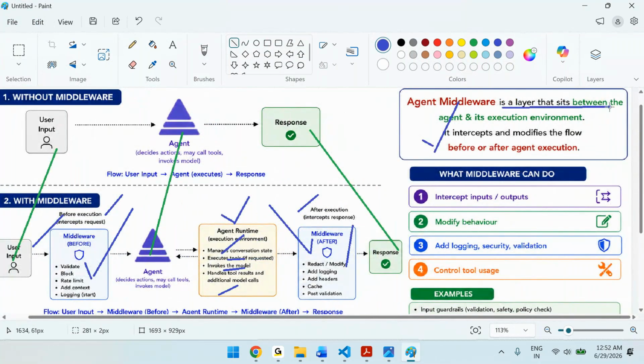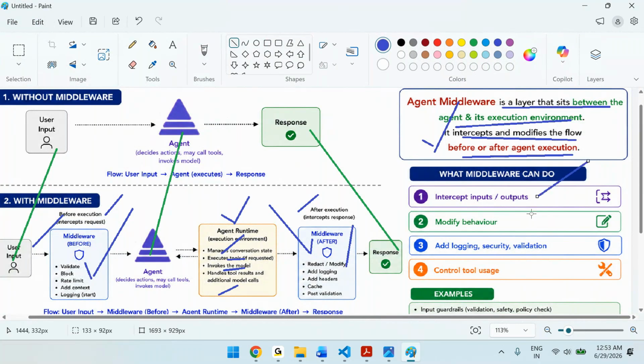It is a layer, code that sits between the agent and its execution environment, and it intercepts and modifies the flow before and after agent execution. Before agent execution, it intercepts the request information. After agent execution, it intercepts the response information. We'll practice it here. Then what can middleware do? Just now I told, right?